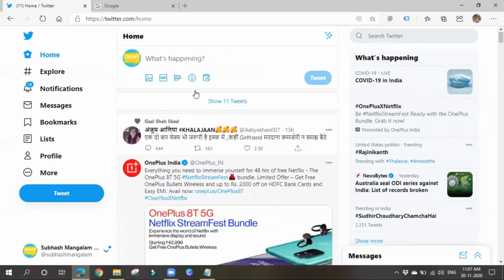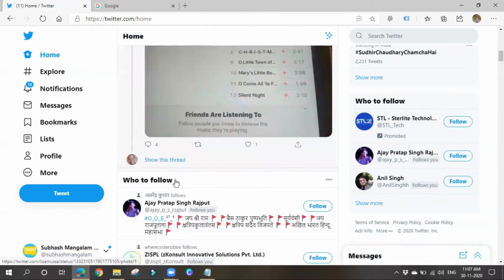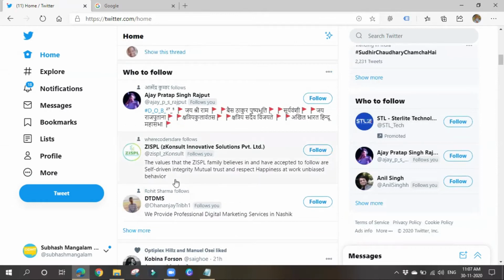We can also see ads here on the feed. See, this is also a promoted one. So in this way, we can promote our services or business on Twitter also, right?